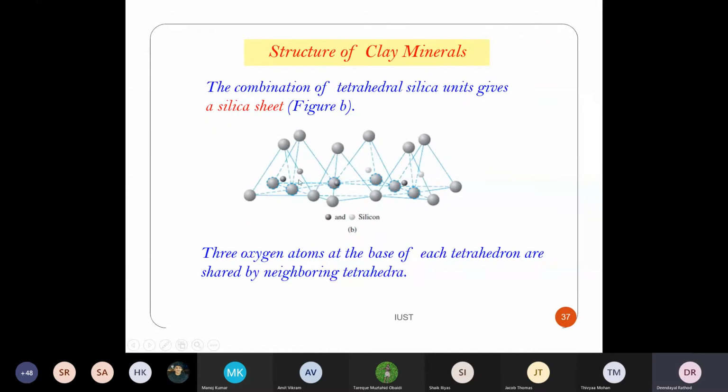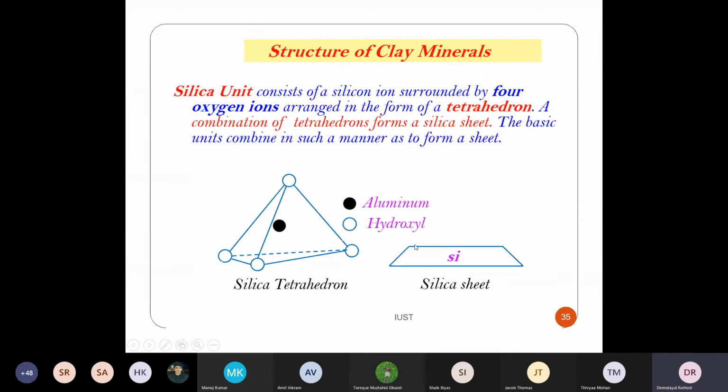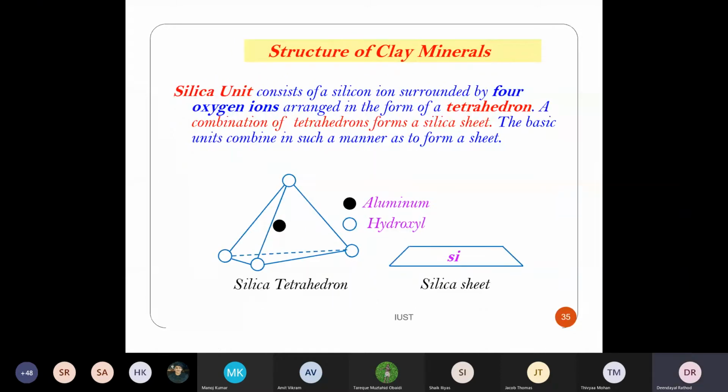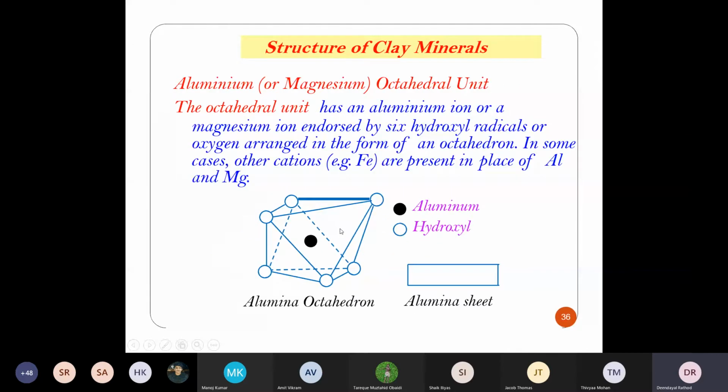We are assuming this as a silica sheet, and this would be a rectangular sheet. This silica sheet has tetrahedra 1, 2, 3, 4. This is the octahedron 1, 2, 3, 4, 5, 6, and we are representing it with this rectangular sheet.